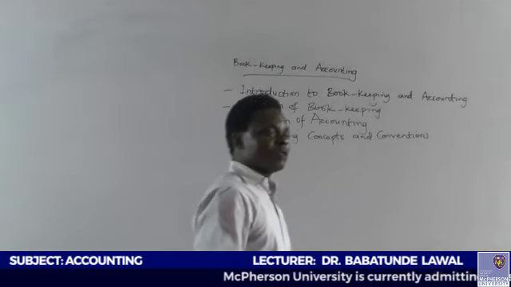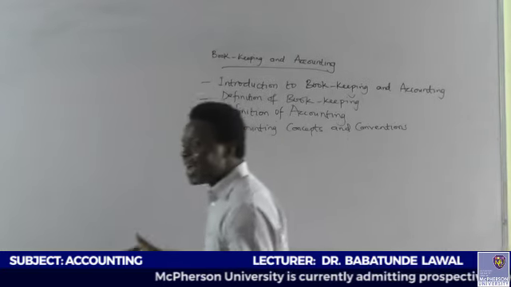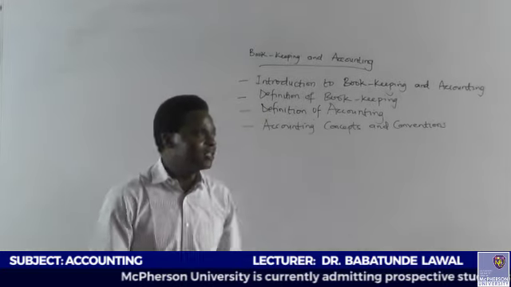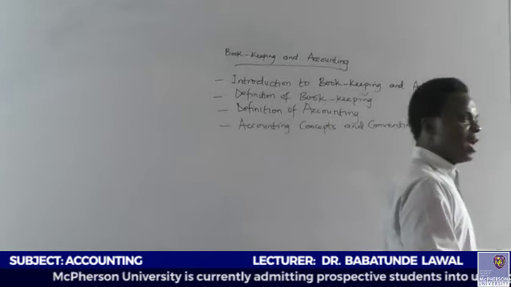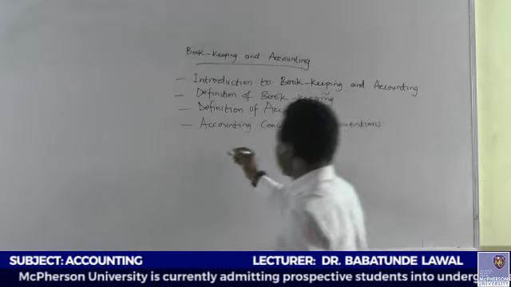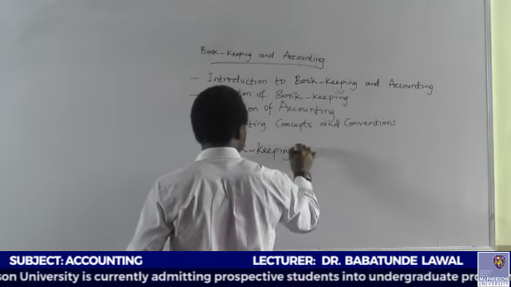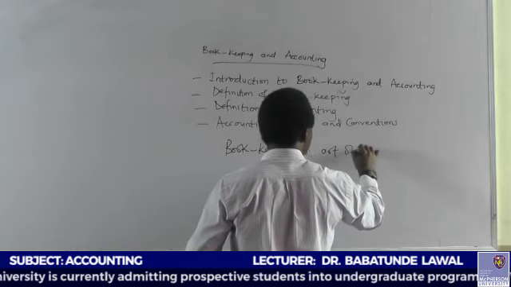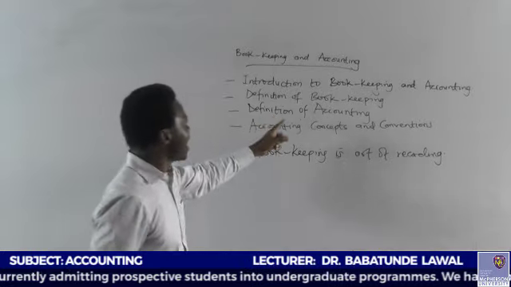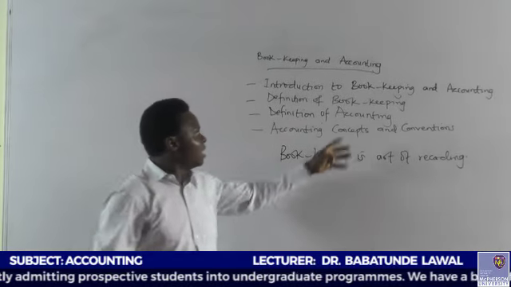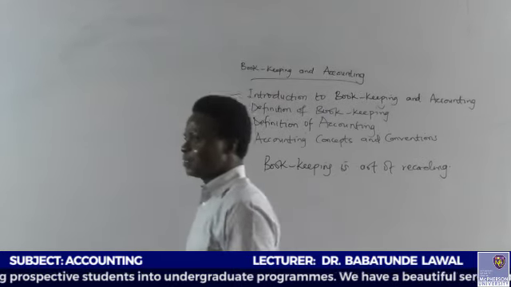Another name for bookkeeping is known as what? Stewardship accounting. And what is that stewardship accounting? The art of recording day-to-day transactions. By the time I move further, we're going to see the difference between bookkeeping and accounting. Remember, I said bookkeeping is the art of recording. By the time we proceed further, we're going to see why accounting is a bit larger than bookkeeping. Then what is accounting?